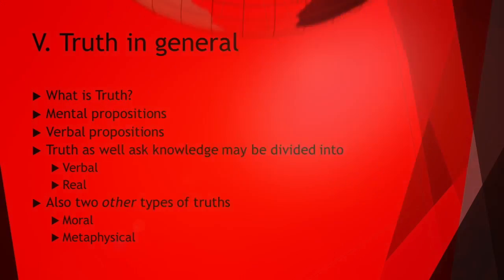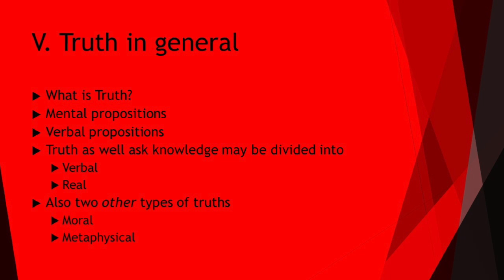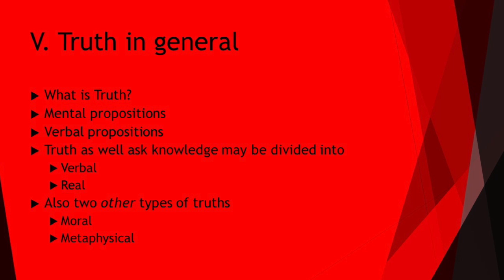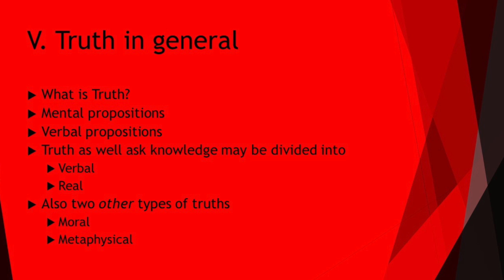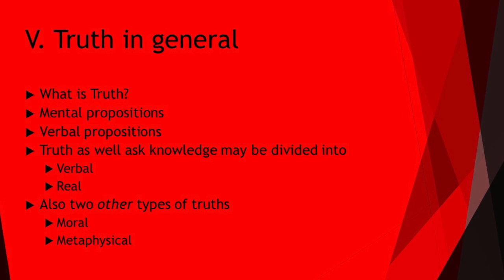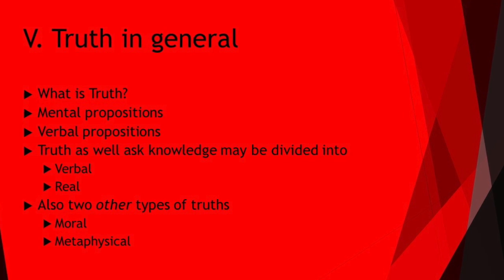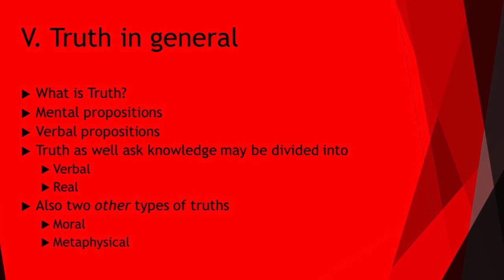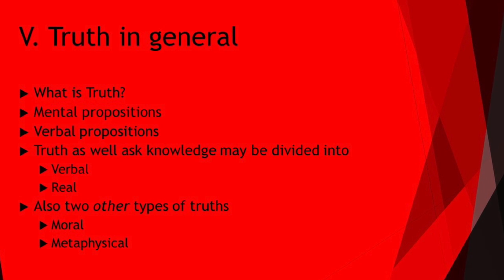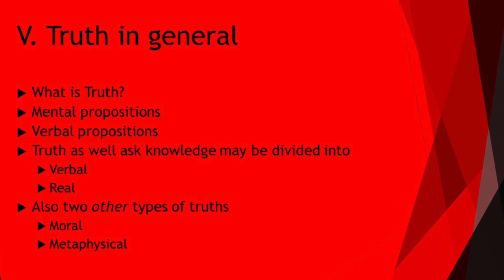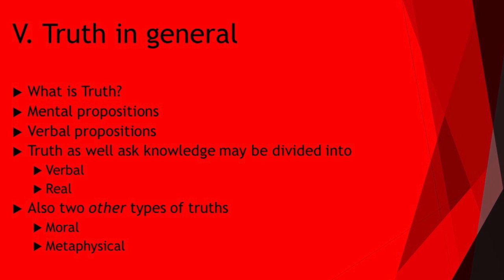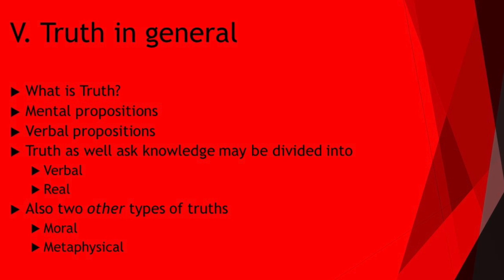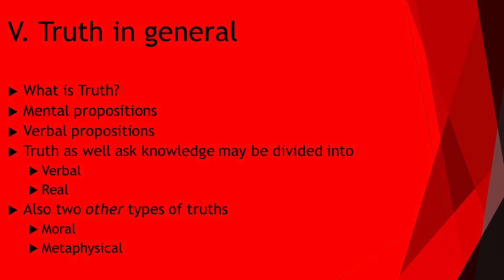What is truth? What all mankind is searching for. Truth is the joining or separating of signs according to whether the things signified agree or disagree with one another. Mental propositions. A mental proposition is nothing but a bare consideration of ideas as they are in our mind. When we reason within ourselves, we use mental propositions. Verbal propositions are made up of words, the signs of our ideas. When we want to make a proposition about more complex ideas, we usually put the name in place of the idea, since names are more clear, certain, and distinct.